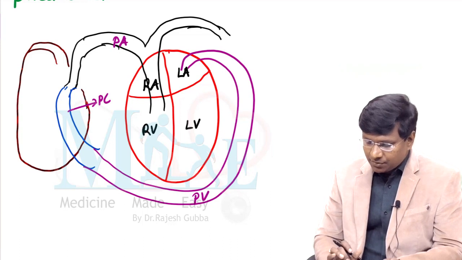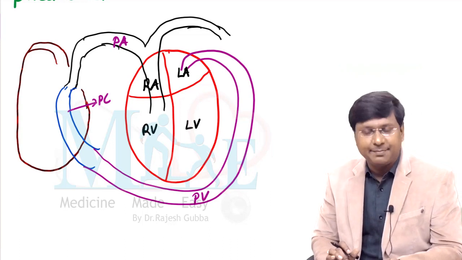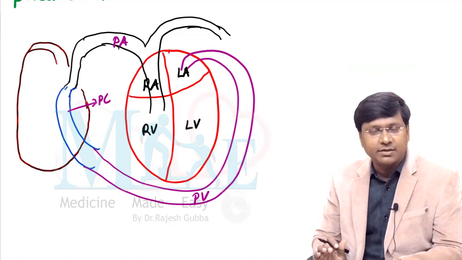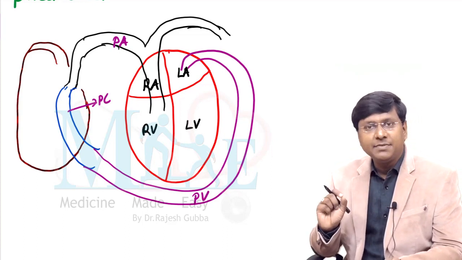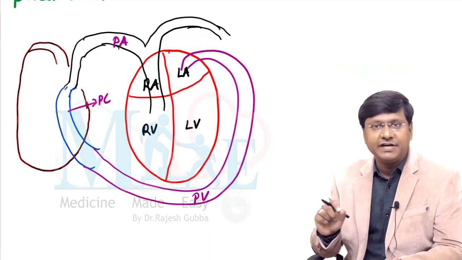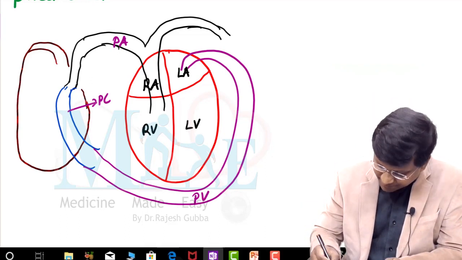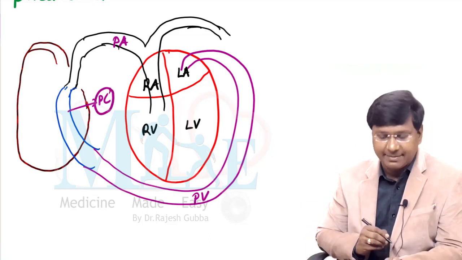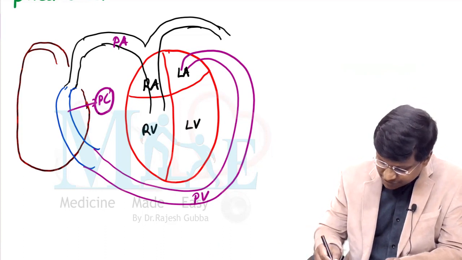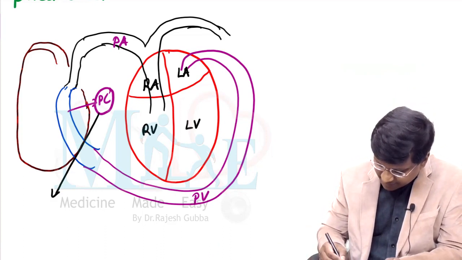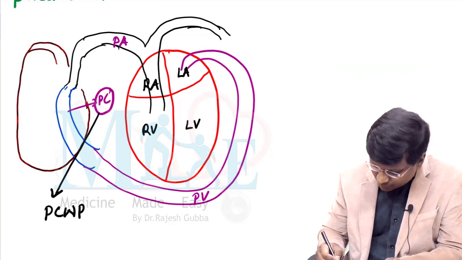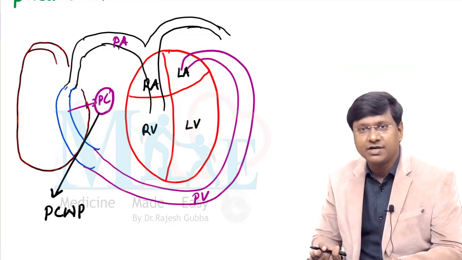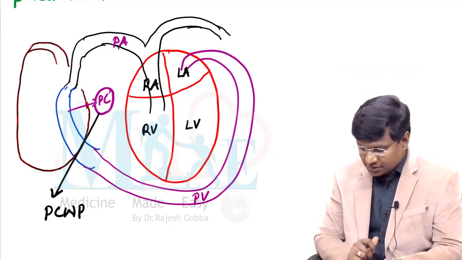Now, what is your pulmonary capillary wedge pressure? That is the question that needs to be answered here. Remember, pulmonary capillary wedge pressure means the pressure which is present within the pulmonary capillaries. This is called the pulmonary capillary wedge pressure.